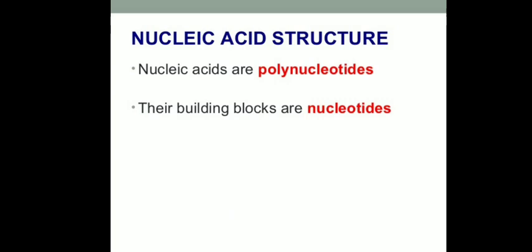When these three components come together and join, a nucleotide is formed, and such nucleotides bind to each other and a polynucleotide sequence or polymer is formed, which is known as nucleic acid. So it is said that nucleotides are the building blocks of nucleic acids.